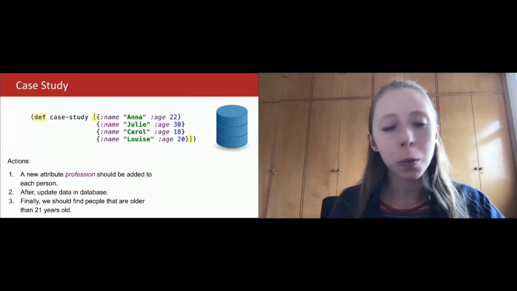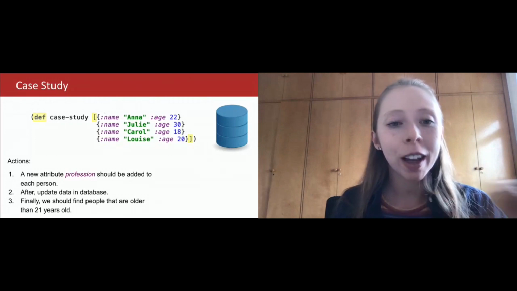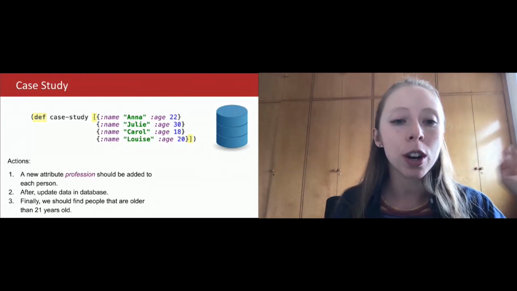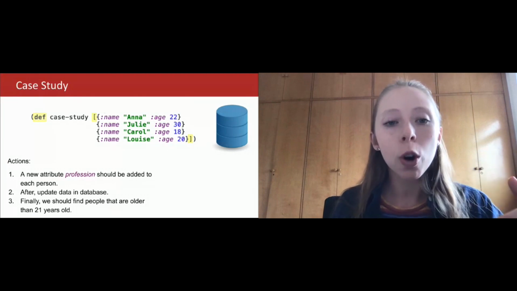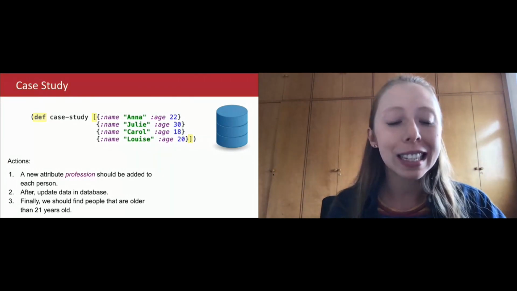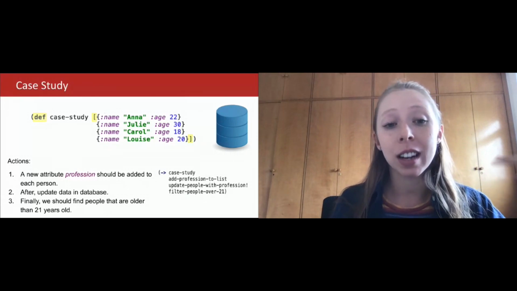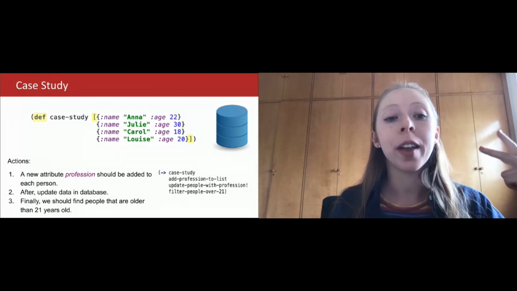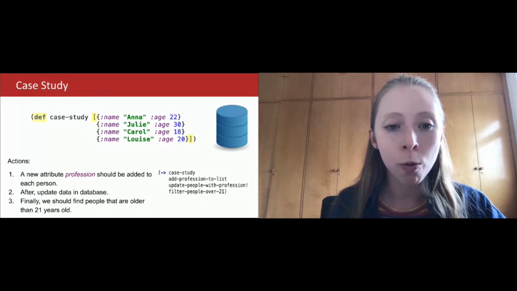After that, we want to update this new list in my database. And finally, I want to be able to filter everyone that is older than 21. If I put it in words, or in programming style, I would do something like this: I would have my case stud, then I would add profession to list, then I would update people with profession, and finally I would filter people over 21.